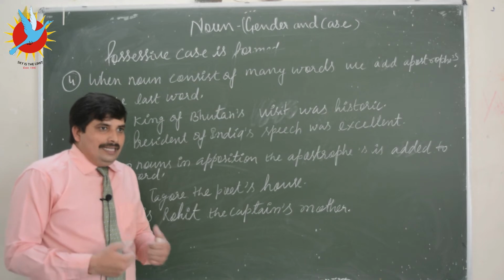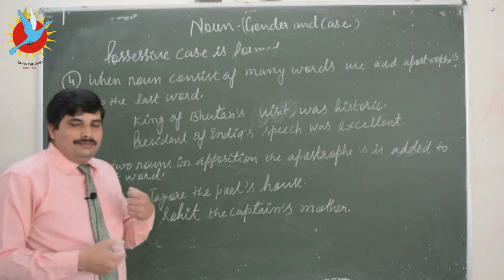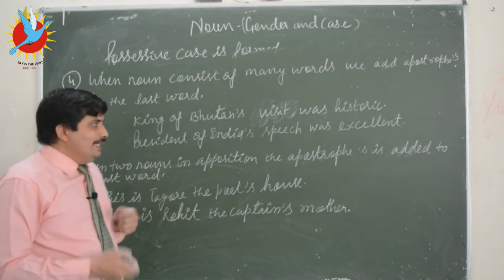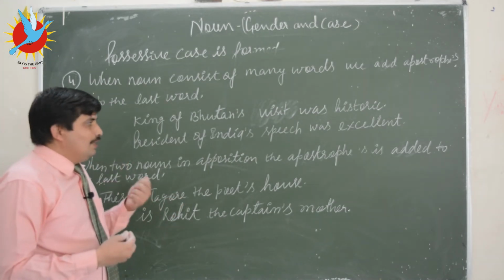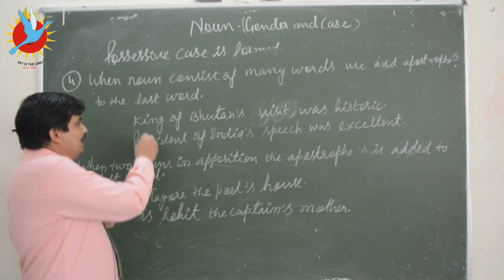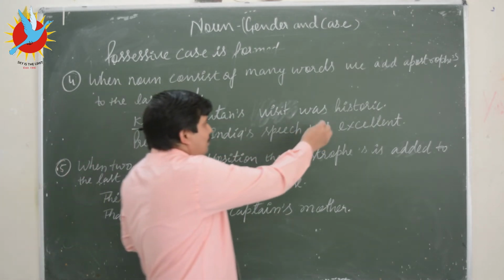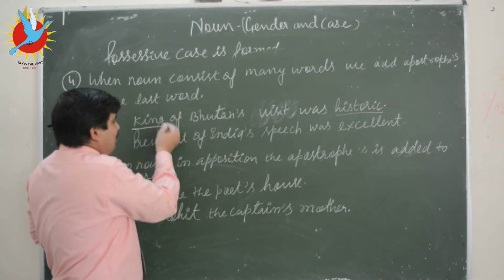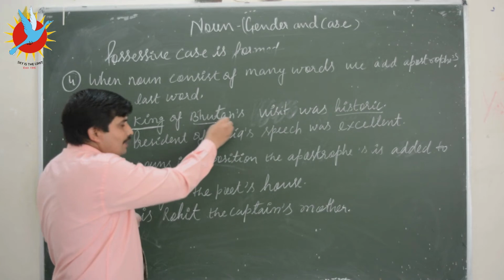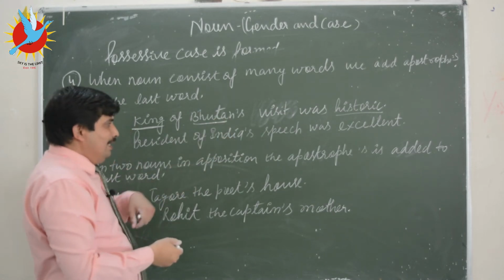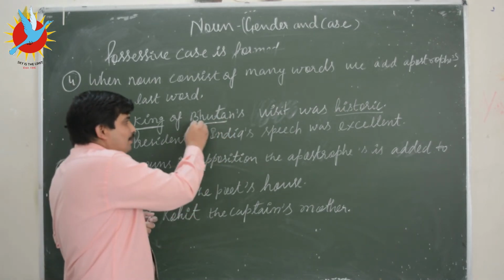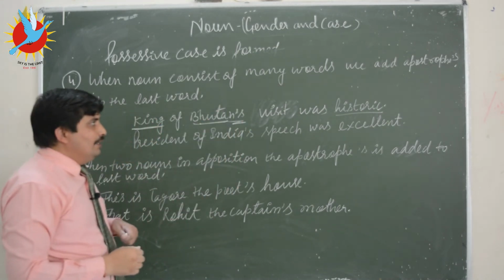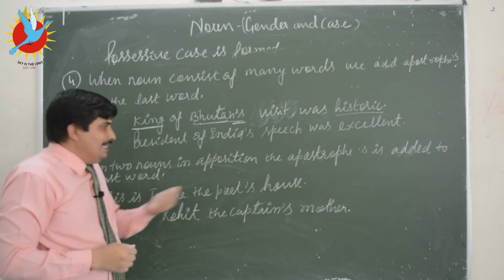So proceeding to the next rule, to form the possessive case, if the noun consists of many words, we add the apostrophe to the last word only. For example, King of Bhutan's visit was historic. Here, King of Bhutan, many words are there. One noun is king, the other is Bhutan. So they refer to the same person. So we are supposed to add the apostrophe s to the last word only to form the possessive case.